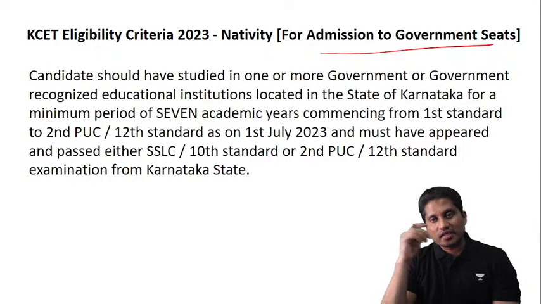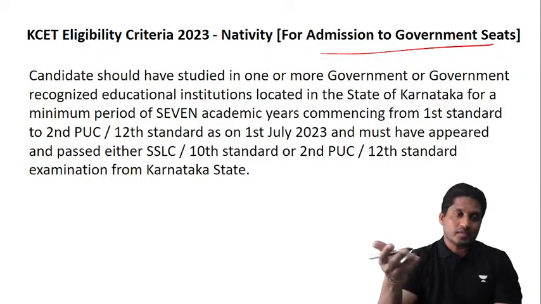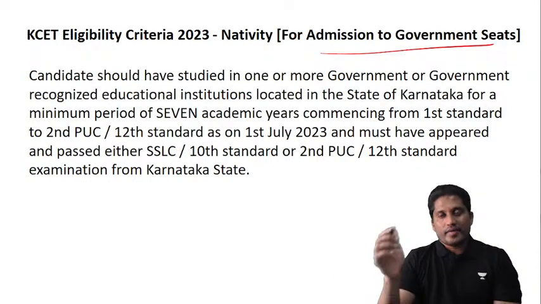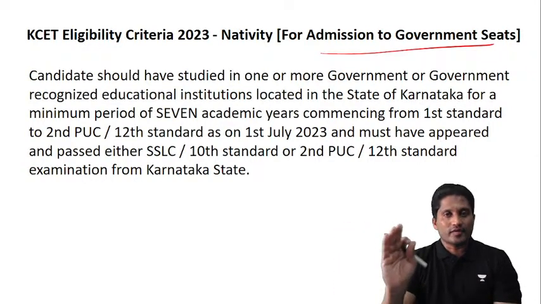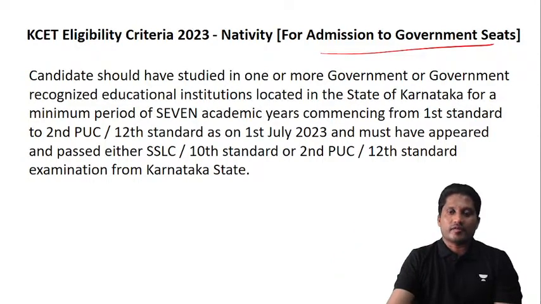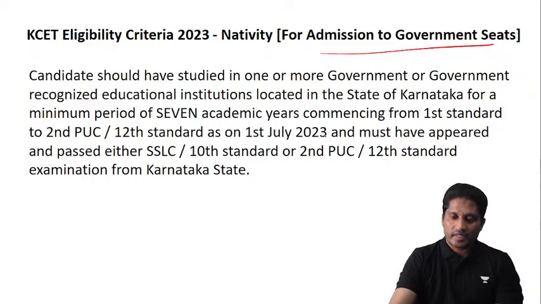It can be more than seven as well. Some people study 8 years, 10 years, but a minimum of 7 years of study should be there. It can exceed, no problem. Don't worry if it is more than seven, but a minimum of 7 years of study should be there from first standard to second PUC or 12th standard as on July 2023.